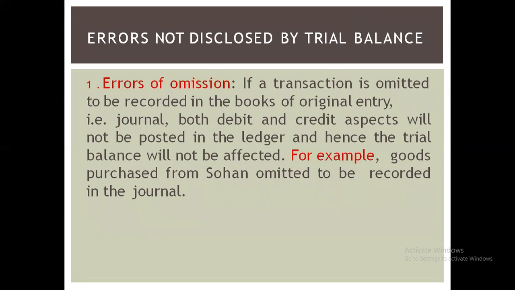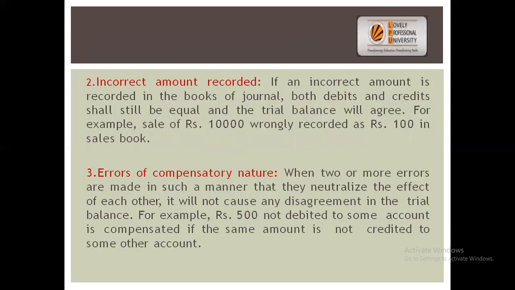Errors not disclosed by trial balance are errors of omission, that you have omitted some points, right? Incorrect amount recorded. The amount is 1,000, but you have recorded 10,000. Then there's a problem for the matching of the arrangement of debit and credit balances.